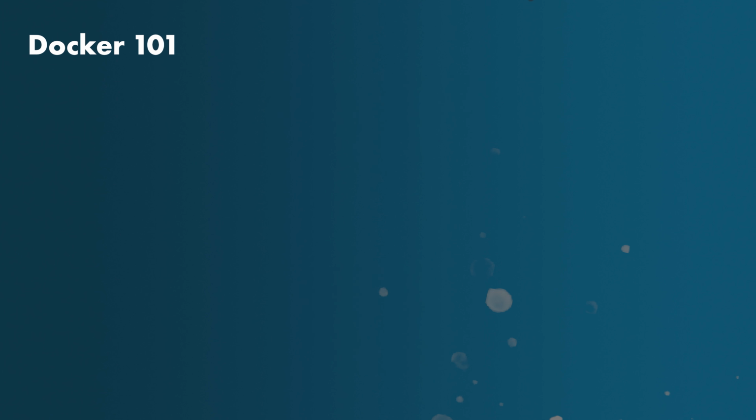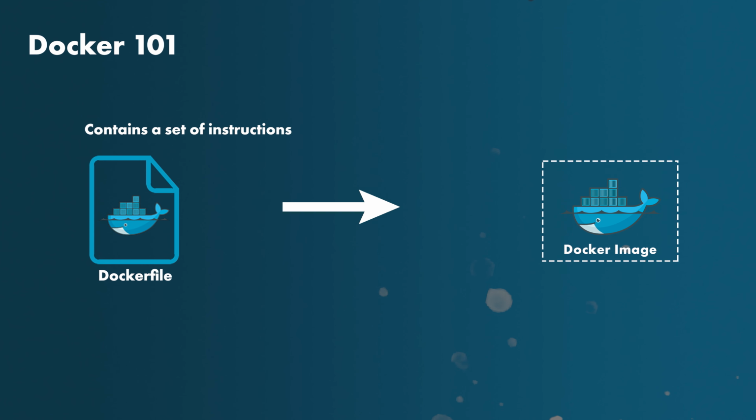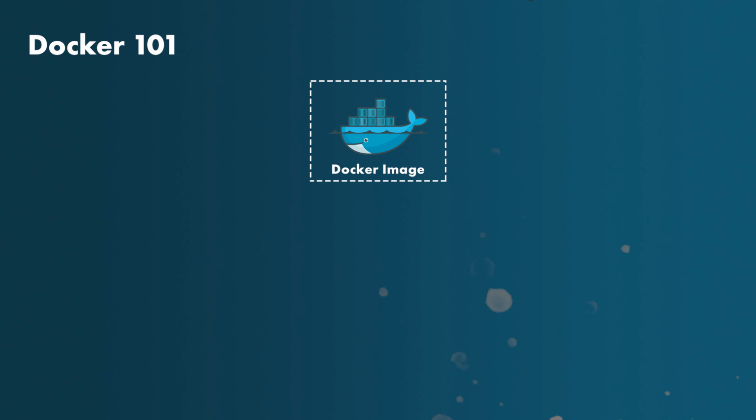A Docker file is a file that contains a predetermined set of instructions. It's used like a recipe to create Docker images. We'll learn how to make one after a few lessons. In order to use an image, you should create a container. A container is a running instance of your image.